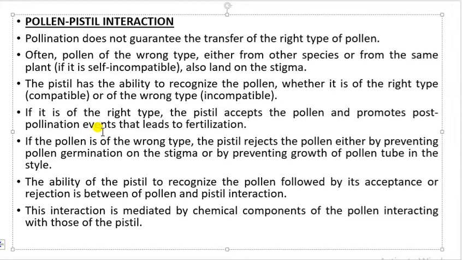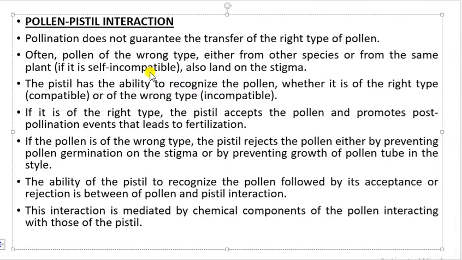Whenever pollination takes place, there is not a 100% guarantee that the right type of pollen will come to the surface of the stigma. Sometimes a wrong type of pollen will land on the surface of a stigma, and this wrong pollen may be from other species or it can be from the same species, as we have seen in self-incompatibility.